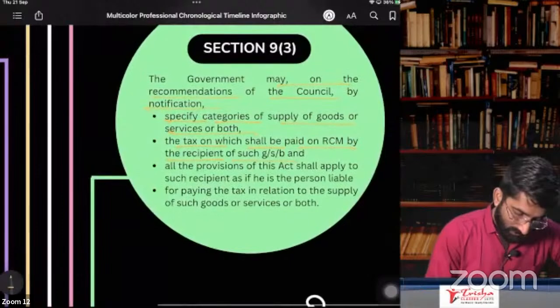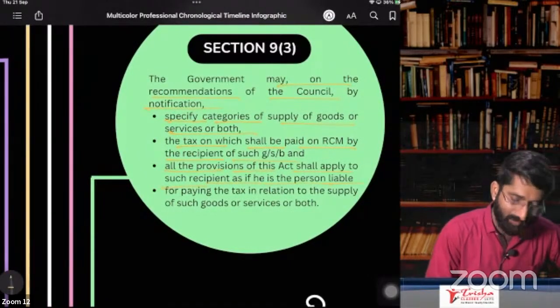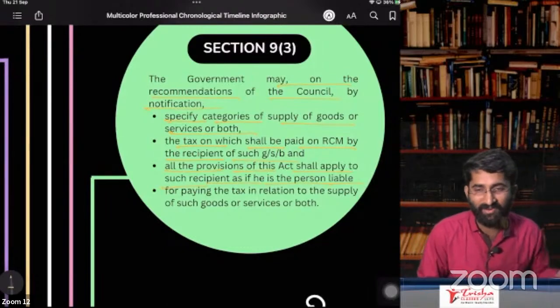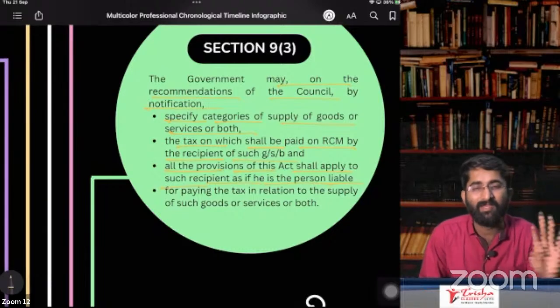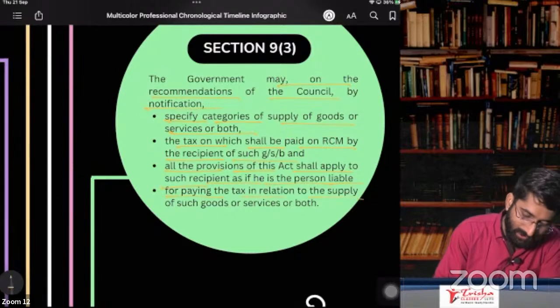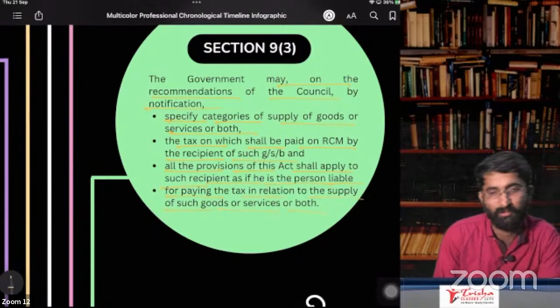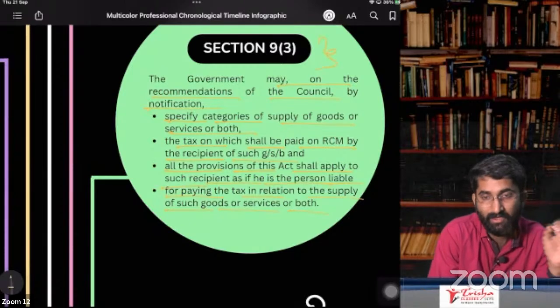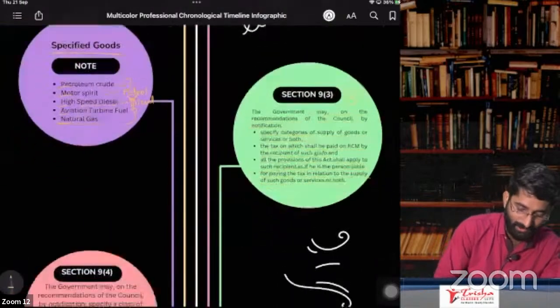So all the provisions of this Act shall apply to such recipient as if that person is liable, nothing but mutatis mutandis. Whatever is applicable to a normal registered person, the same thing is applicable to this RCM person, for paying the tax in relation to the supply of such goods or services or both. So now what is given here? There are some specified goods and some specified services on which RCM is applicable. Now we are going to discuss that RCM.